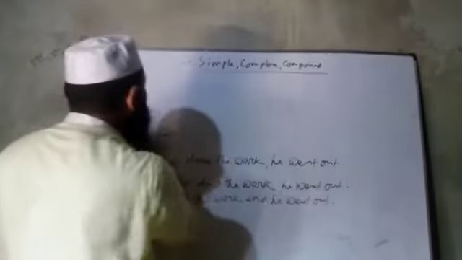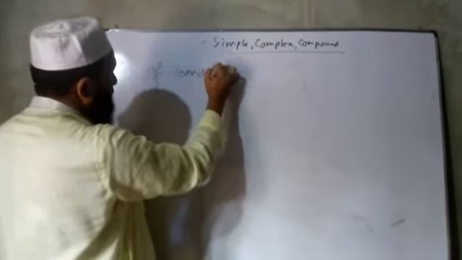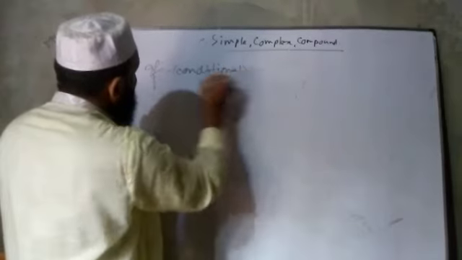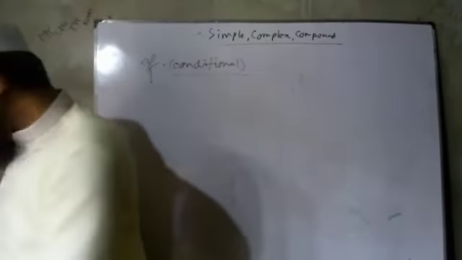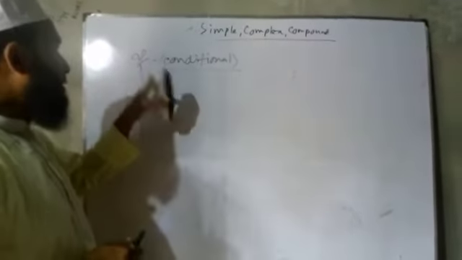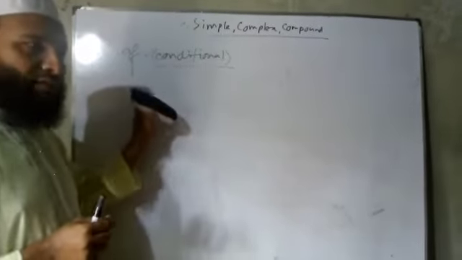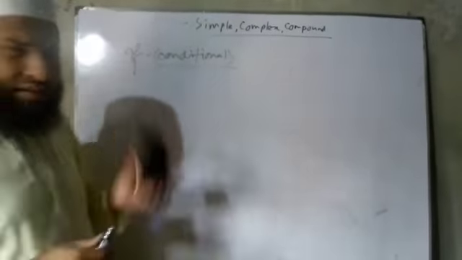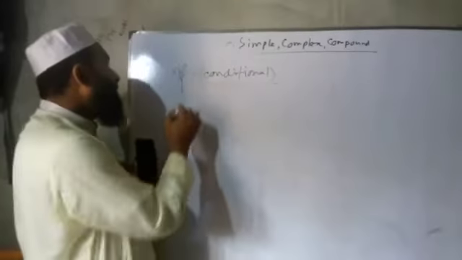Another rule is about 'if'. That is called conditional. 'If' is called conditional, and it will be in a complex sentence. So there are two rules about 'if'. If plus verb negative is one rule. If plus verb affirmative is another rule.